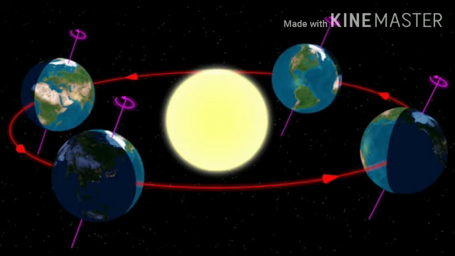In the previous class, we have studied that the earth has two motions, that is axial motion and orbital motion. The first is axial motion. The earth rotates on its axis, so it is called axial motion. The second one is orbital motion. The earth revolves around the sun in its orbit, which is called orbital motion.